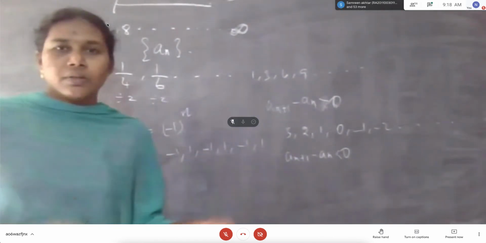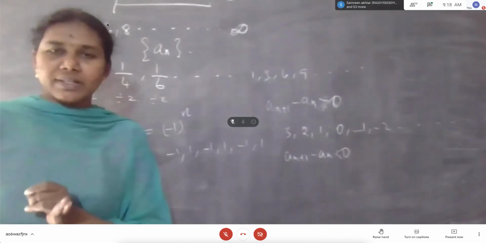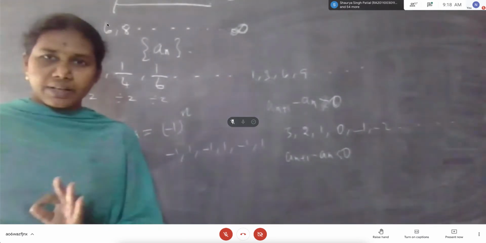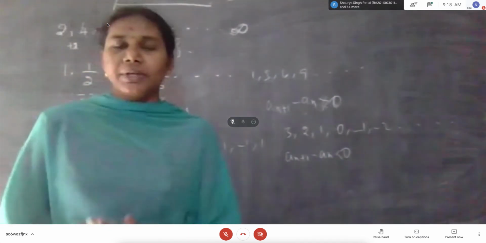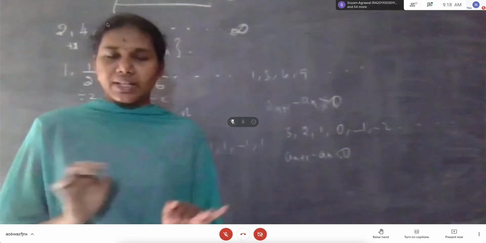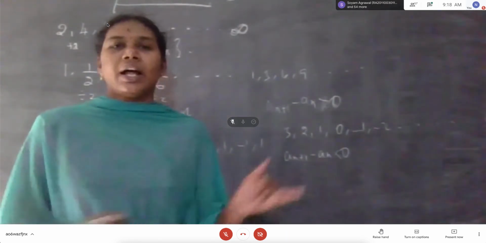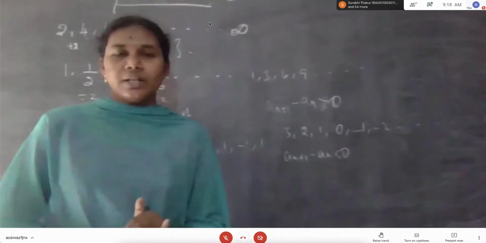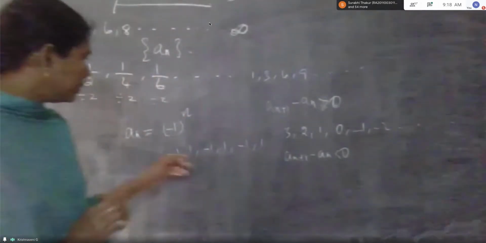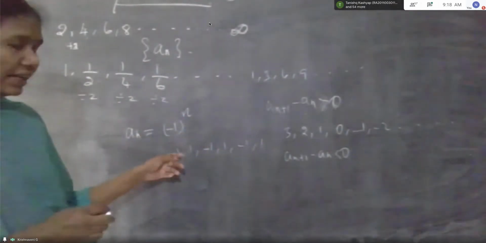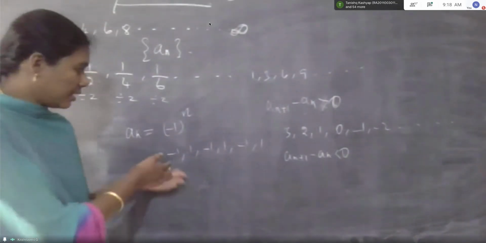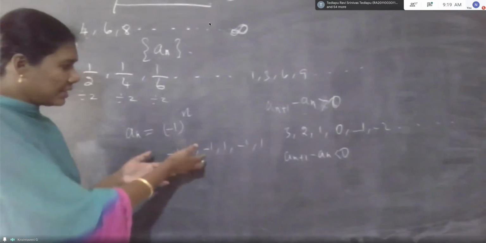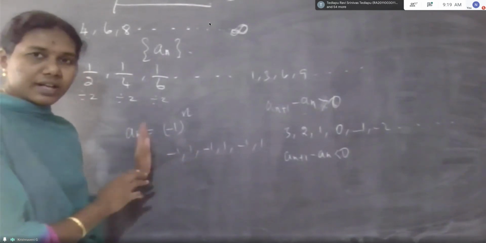First one is the definition for sequence, and then convergent sequence, divergent sequence. If limit n tends to infinity, a n exists, we can say it is a convergent sequence. Otherwise, it is a divergent sequence. And then next one, oscillating sequence. Oscillating sequence is nothing but we cannot conclude whether the sequence is convergent or divergent.